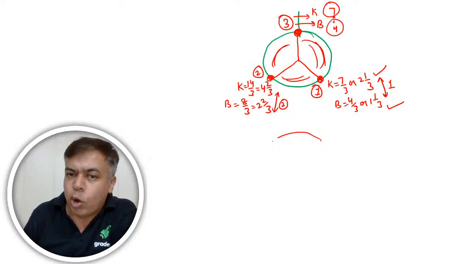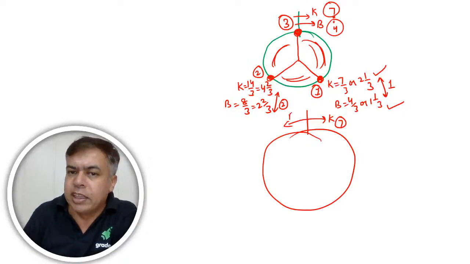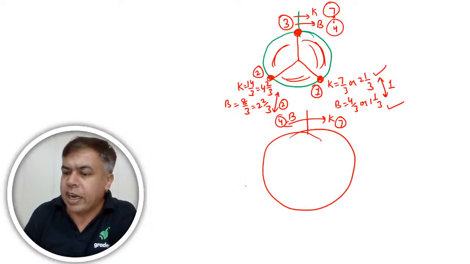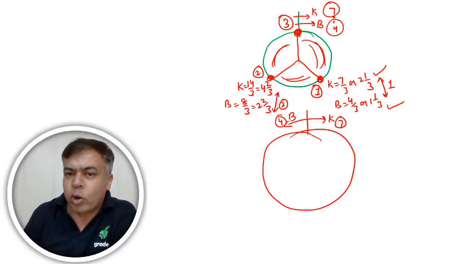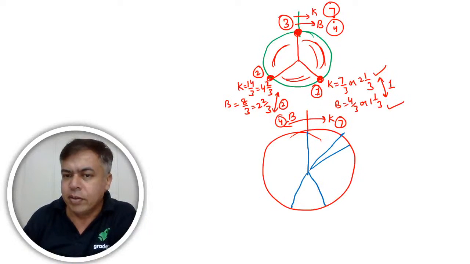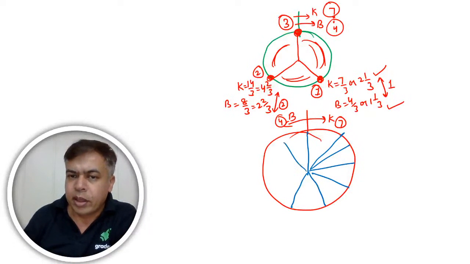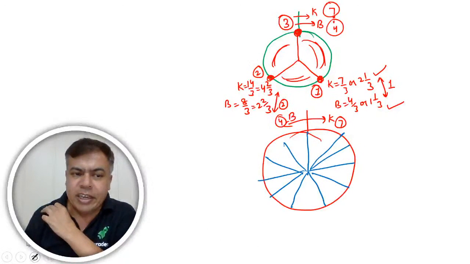Now see the opposite direction. That is important to visualize. Kallu is moving in this direction with speed 7. Billu is moving in this direction with speed 4. The speed ratio is 7:4. I am taking that there are going to be 11 meetings, and I will show you how. So 3, 4, 5, 6, 7, 8, 9, 10, 11. There will be 11 meetings. Let's say these are equidistant.